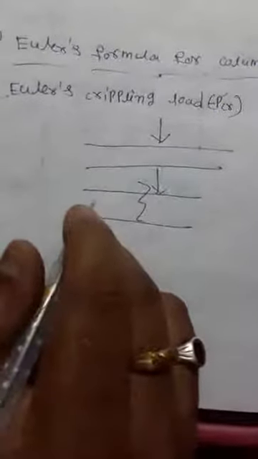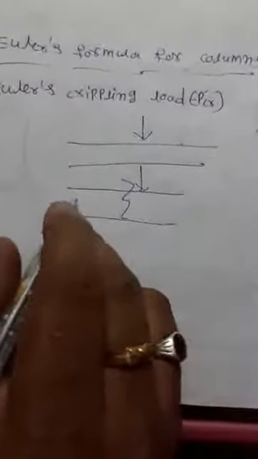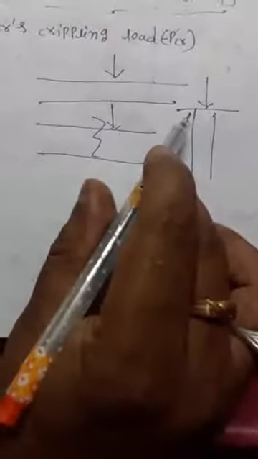So the ultimate load is nothing but the load at which the column just buckles. It could be a column or a beam or any other structural member. The load at which the column just buckles is nothing but a buckling load, or crippling load, or critical load, or ultimate load.